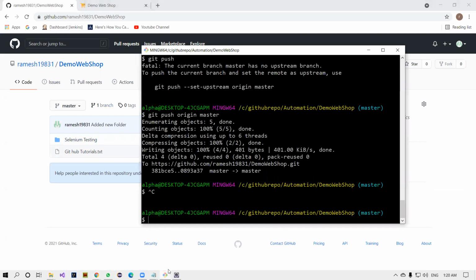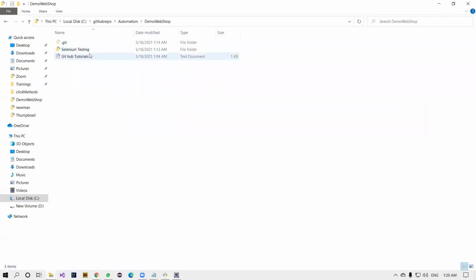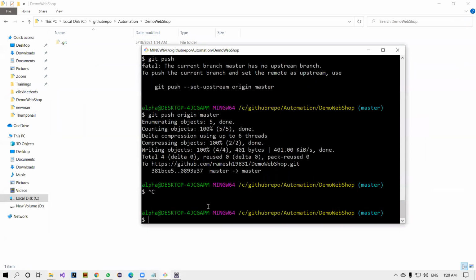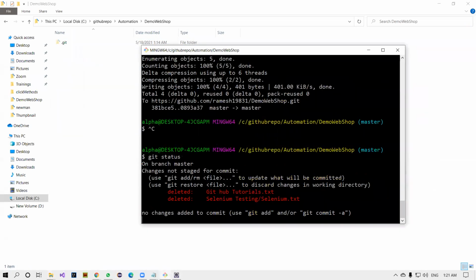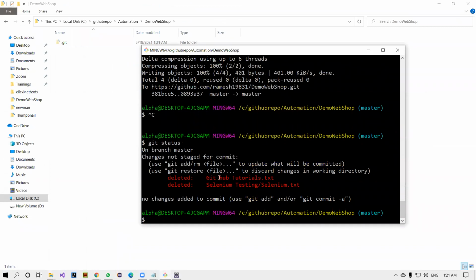In that case, you can go back to the local repository and delete these two folders. But the job is not completed, because you just deleted them from the local repository, right? Come back here, git status. You see that you have deleted two files.